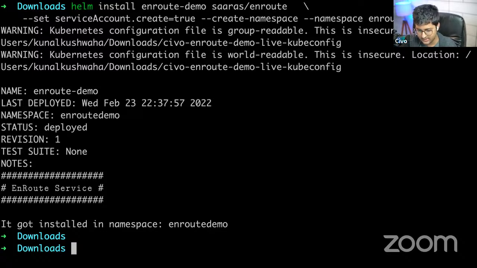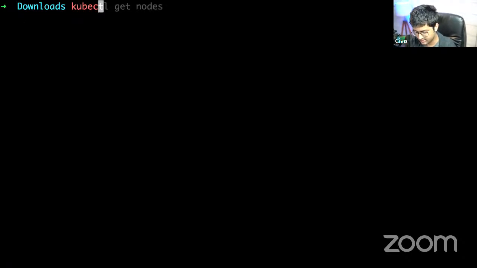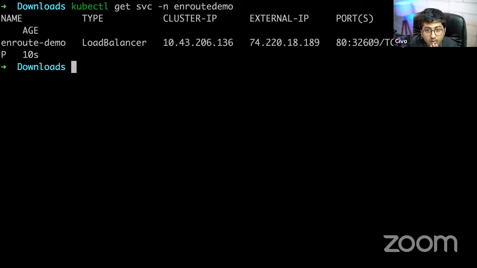All right, looks like that's working. We can check it as well in the namespace EnRoute Demo. There you go. I'm just going to copy this because the external IP will be useful later on. Cool. So that's about it, but we still need to program the gateway in order to expose this